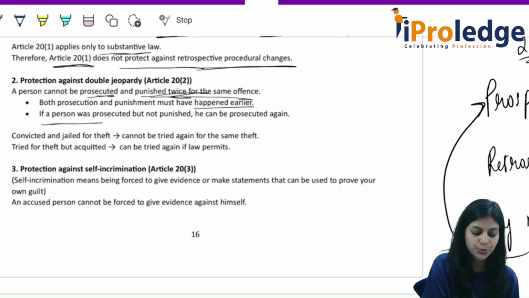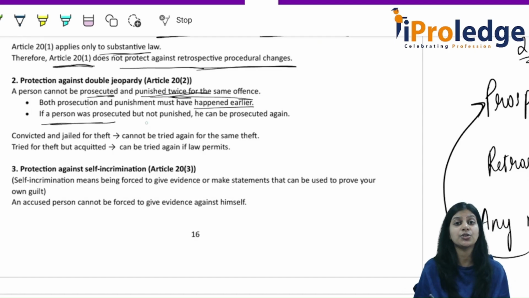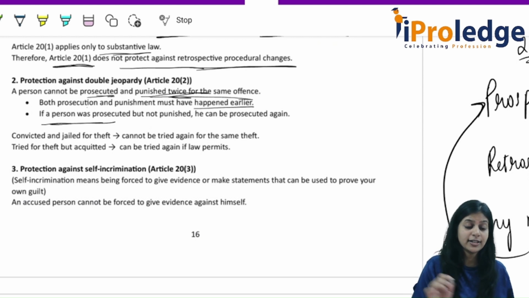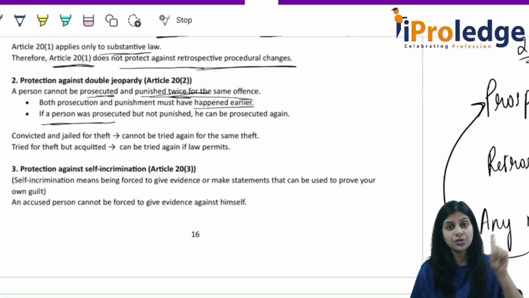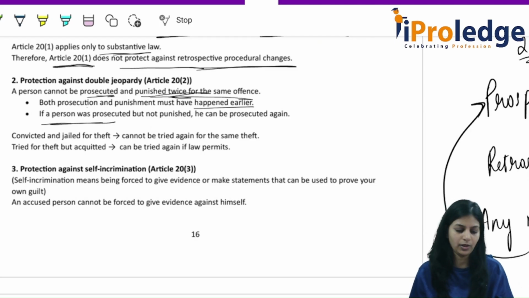If a person was prosecuted but not punished, yes, he was charged of the criminal offenses. He was tried, but he was not punished. At that time, you can give the punishment to him. At that time, Article 20 is not applicable. It is applicable when the person is already prosecuted and already punished. That person cannot be punished again. Okay.